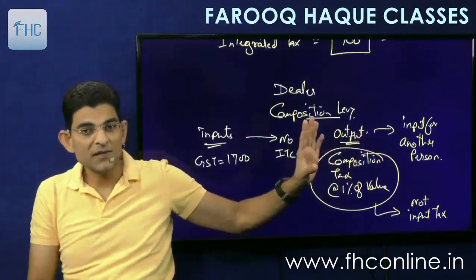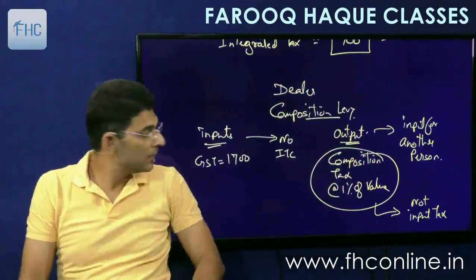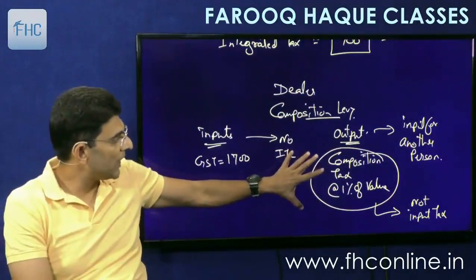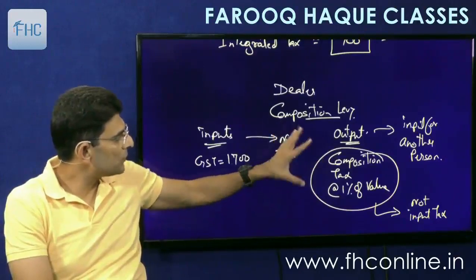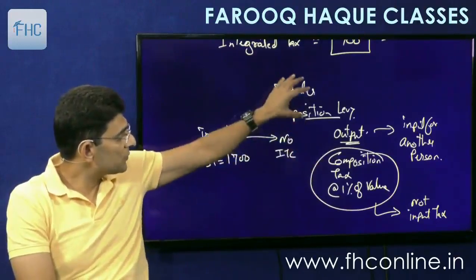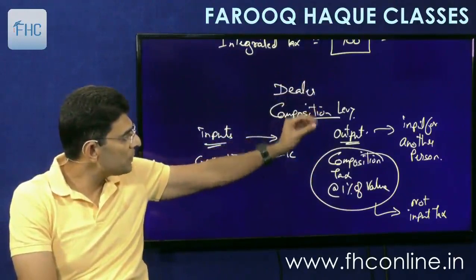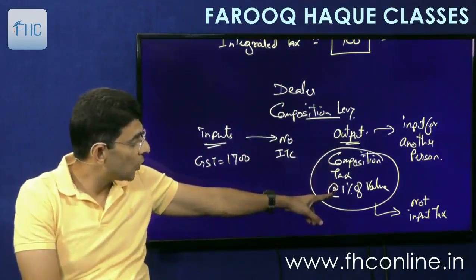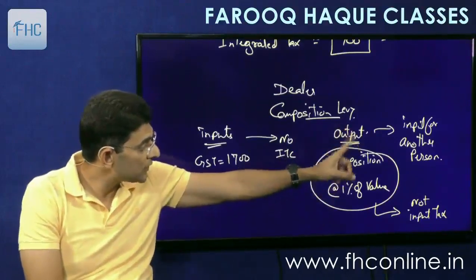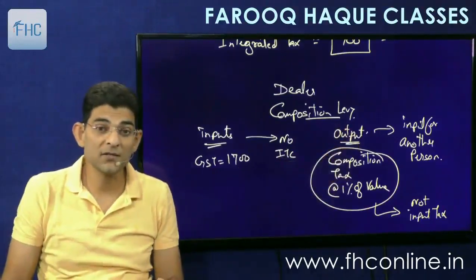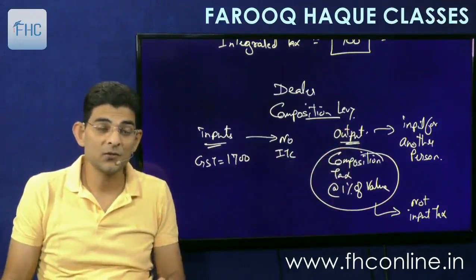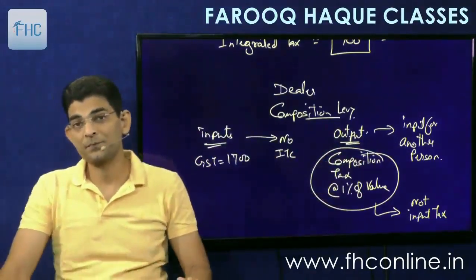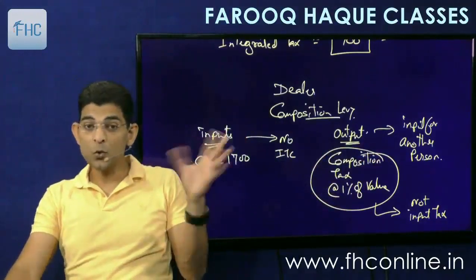Understood? Now we'll study this in much detail later on. Right now we are just in the definition section, but to give you a brief idea of how composition levy happens. So this person who opts for composition levy has to pay a very nominal tax, but this tax which he has paid on his output will not be allowed as input tax credit. So therefore this definition says that this is not an input tax. If it is not an input tax, no credit.